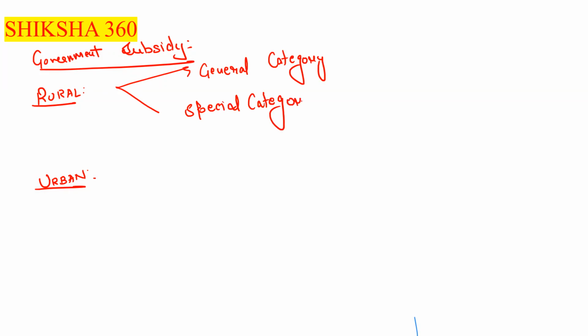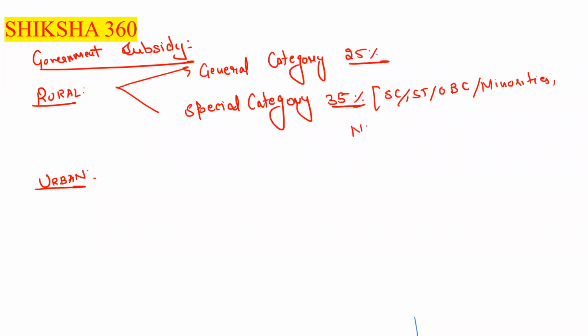For the general category under the rural area, it is 25%. Under the special category, it is 35%. What is the meaning of special category here? It is SC, ST, OBC, minorities, or NER (northeastern region), or hill or border areas.